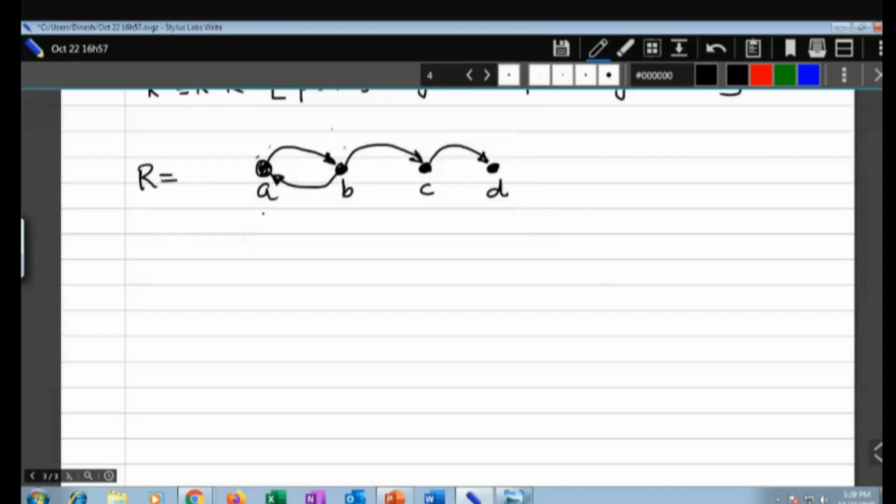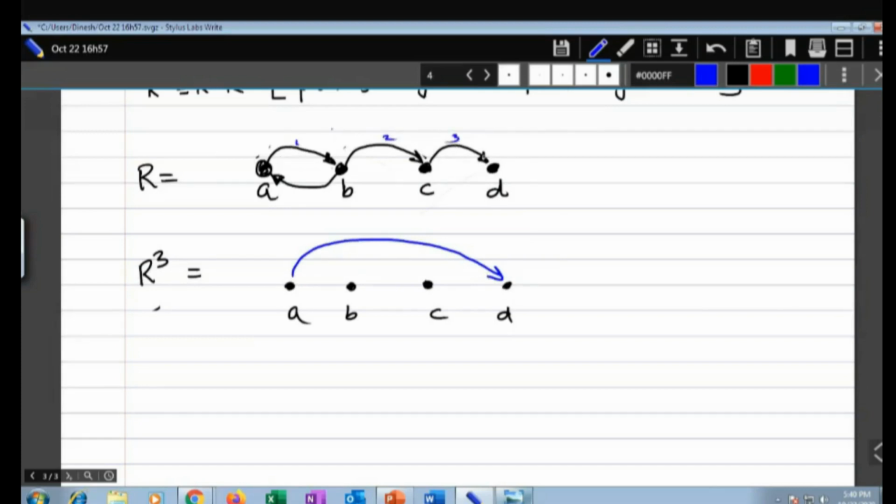Okay, this is your R. Now here you want to find out R3. How will that R3 look like? I'll write A, B, C, and D. Look at this. A to B, B to C, C to D. What you will have here, now I'll choose some other color, is A to D. Look at this, number 1, number 2, number 3.